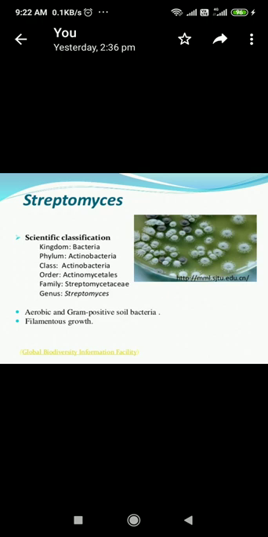Students, first of all, we will start with systematic position, that is scientific classification. Streptomyces belongs to the kingdom of bacteria. Students, please keep in your mind this Streptomyces is also a kind of bacteria, but how they are different from bacteria we will discuss in detail.